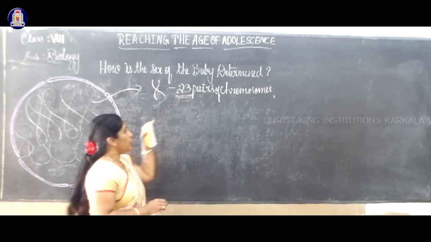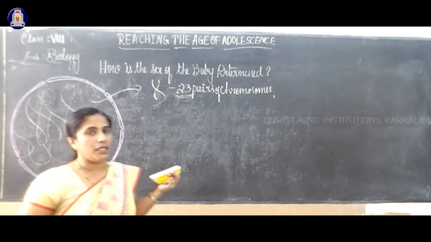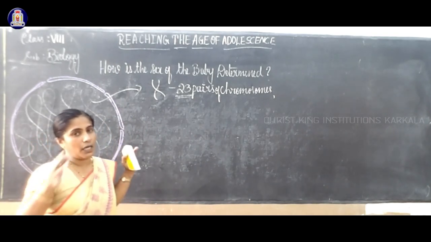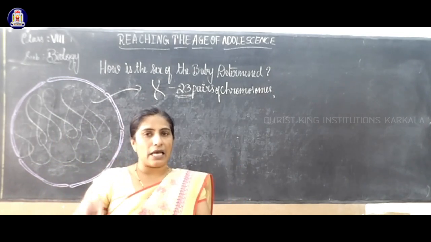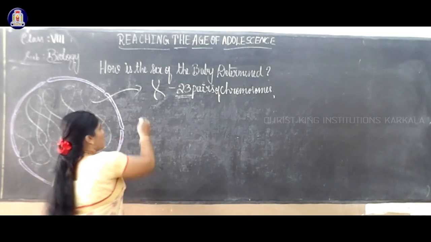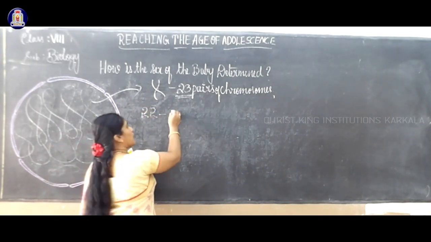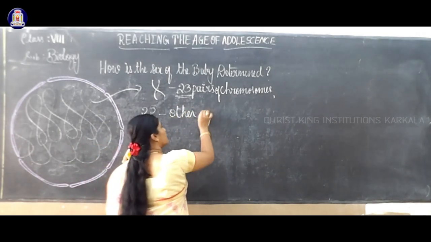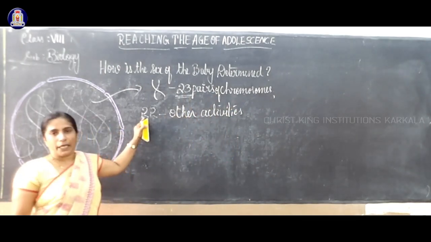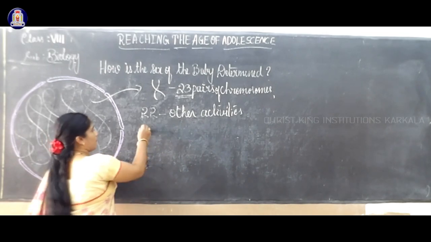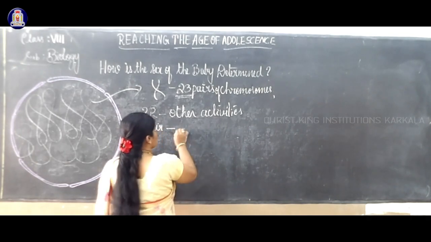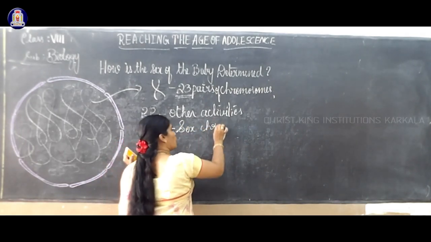Each activity in our body is controlled by a hereditary unit. Chromosomes consist of DNA and genes, and each decides our hereditary characters. Out of the 23 pairs, 22 pairs are for the other activities, but one pair is meant for sex. That pair is given the name sex chromosome.